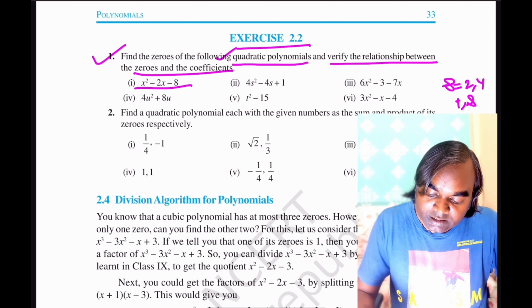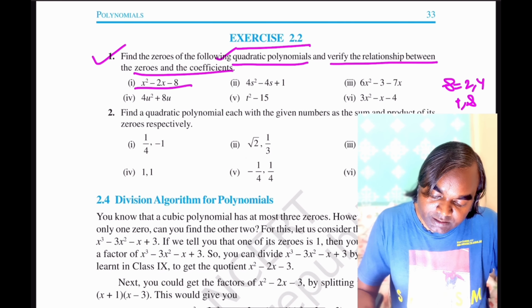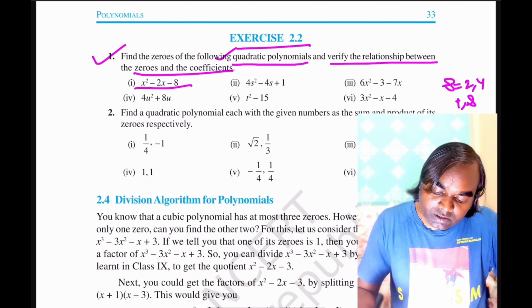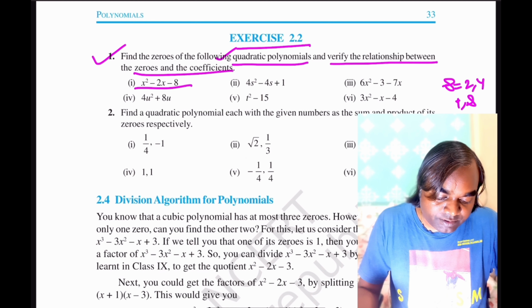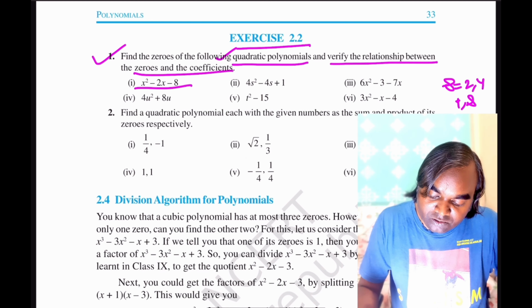So I think minus 4x plus 2x minus 8. After taking x common, x into x minus 4 plus 2 into x minus 4, implies x plus 2 and x minus 4. So these are the factors of the given polynomial, and the two zeros are x is equal to minus 2 and x is equal to 4.